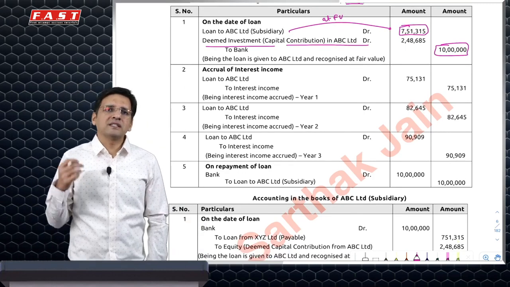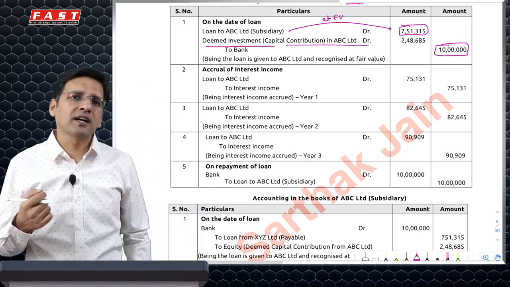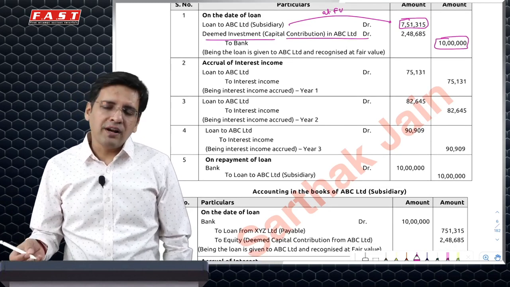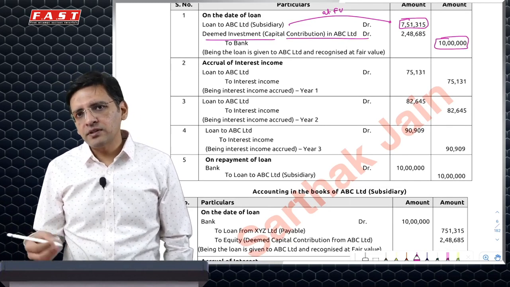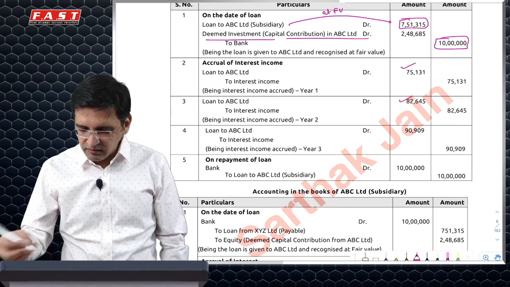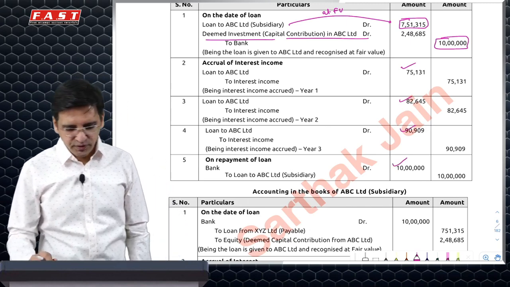What is more important is, if you want to be on the safer side, just try to match even the account names with what the institute has used. Then you will have to recognize interest income at the rate of 10% for every year using the compounding effect. So this would be 75131, and then on the total value, and finally 10 lakh rupees is what you will receive after 3 years.